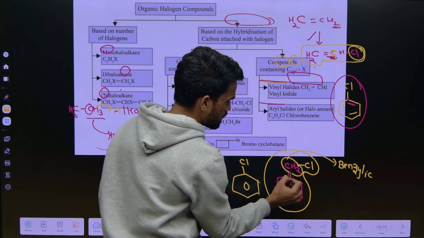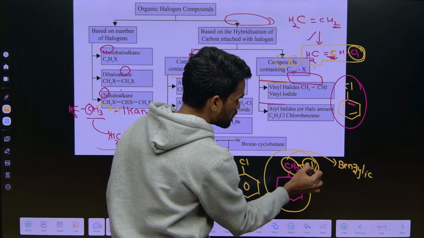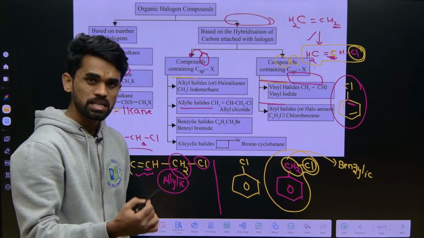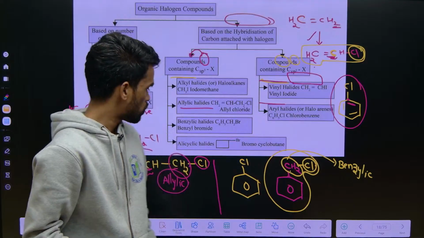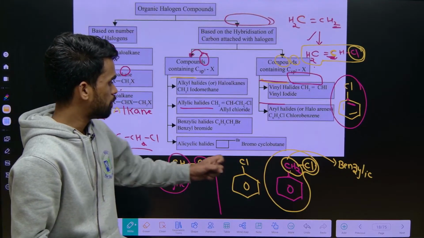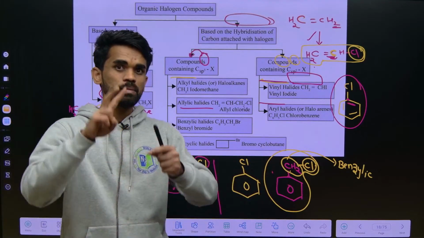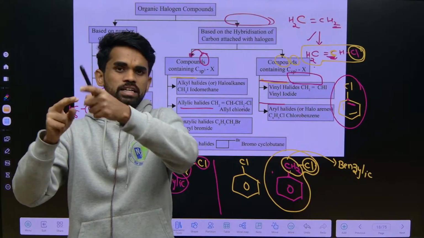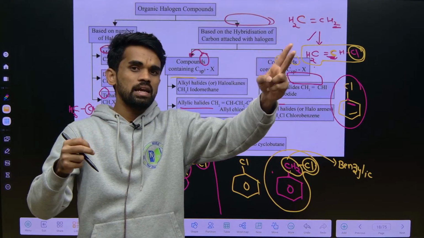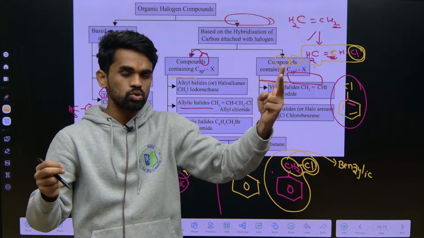So when halogens are attached to a benzylic carbon, you can call them benzyl halides. These are allyl halides and benzyl halides. You can remember that allyl and benzyl are of one type, while vinyl and aryl are of another type. These are the two different types.